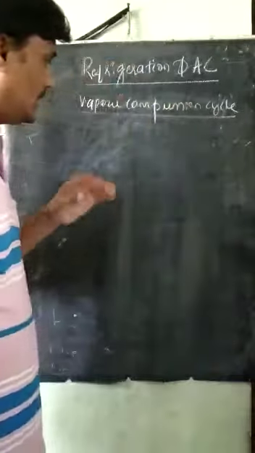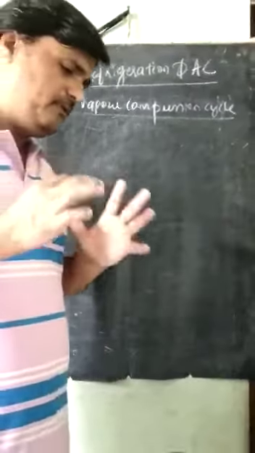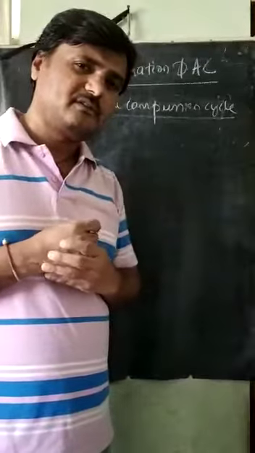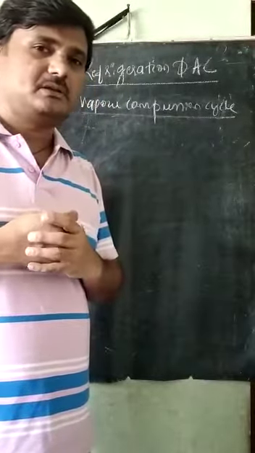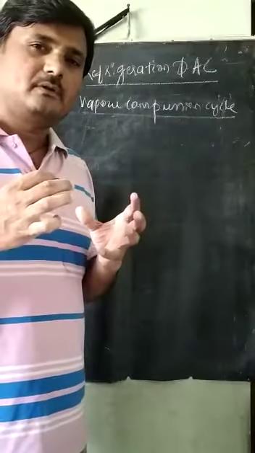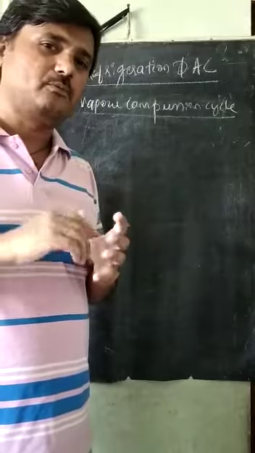Now we will see how the cycle works. The main purpose of the refrigeration cycle is to maintain the temperature of a space lower than the atmospheric temperature.